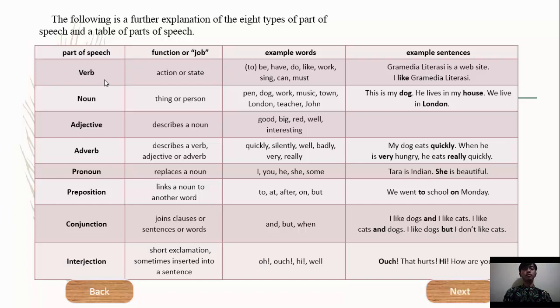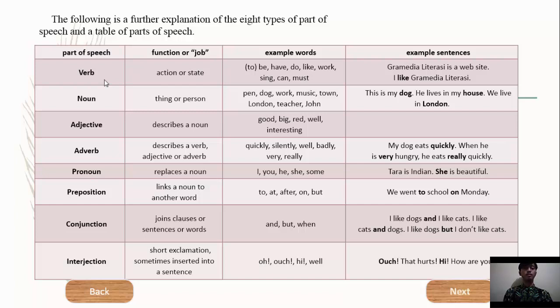Next, pronoun. Function or job of pronoun is replace a noun. Example words of pronoun are I, you, she, they, we. And example sentence of pronoun is: Tara is Indian. She is beautiful. She is pronoun.